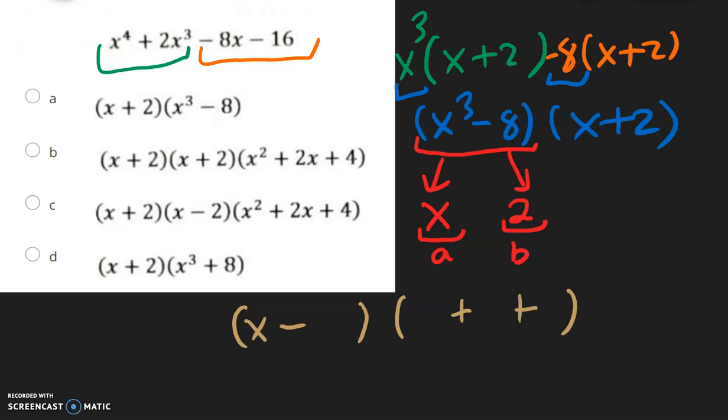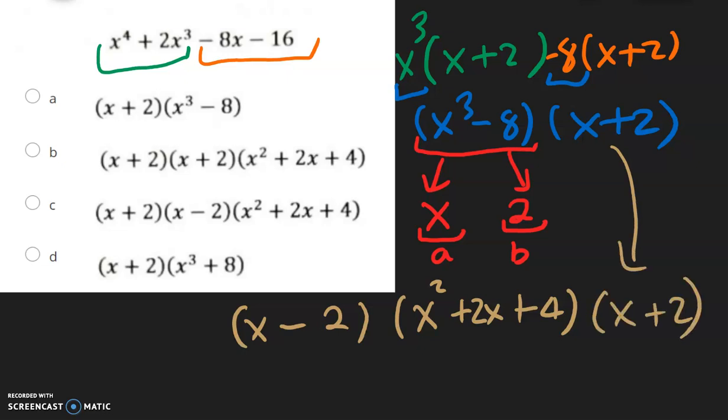A is x, b is 2, a squared will be x squared, ab will be x times 2, which will be 2x, and the b squared will be 2 times 2, which is 4. Then this x plus 2 over there, let's copy it down. Now looking at the answer choices, the only one with all three of these parentheses, all three of these factors, is going to be letter C right here.